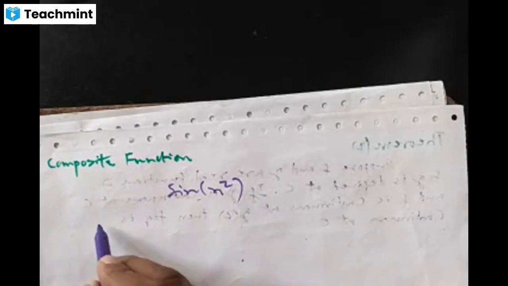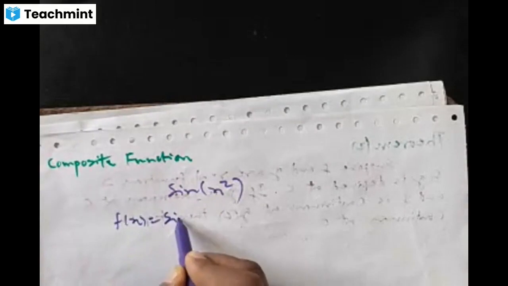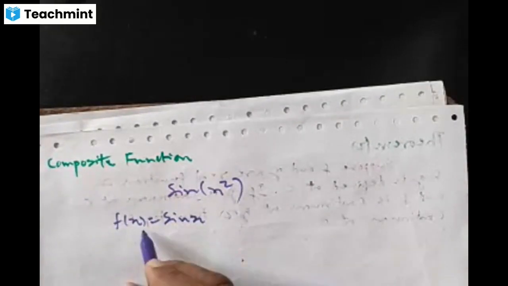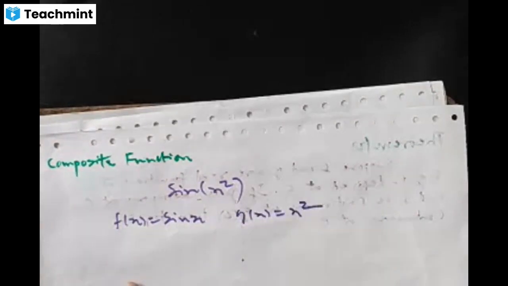Okay. Let us take f of x as sin x. Here there are two functions. One is sin x, the other one is x square, right? So I'll take f of x as sin x, g of x as x square.